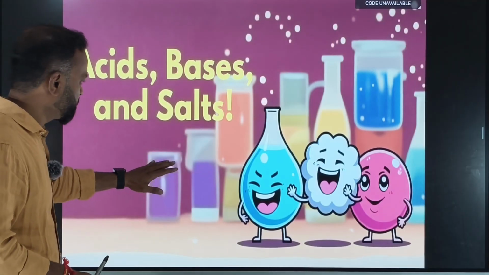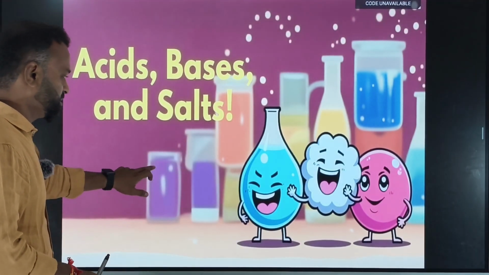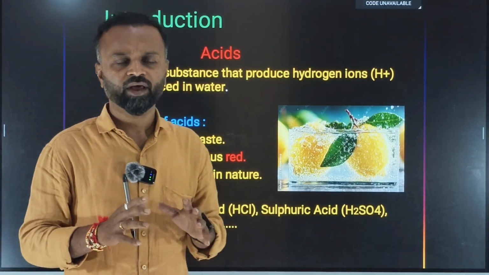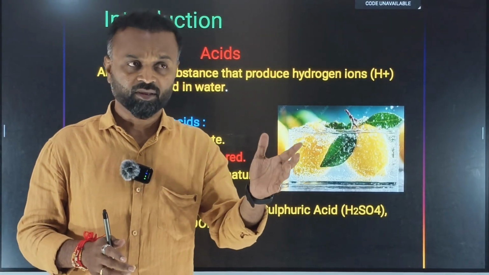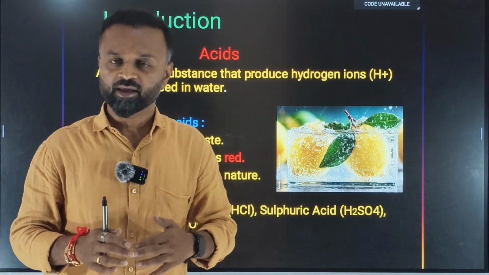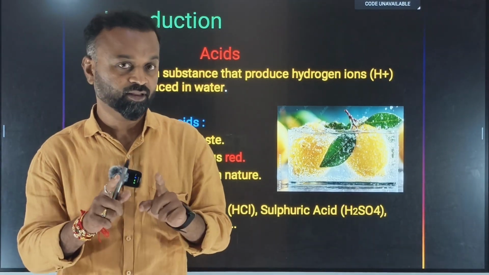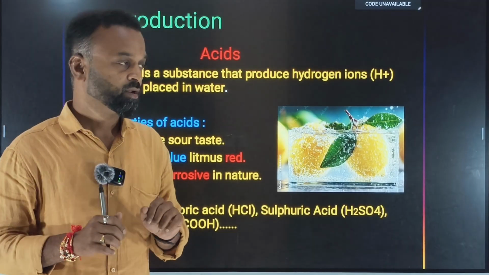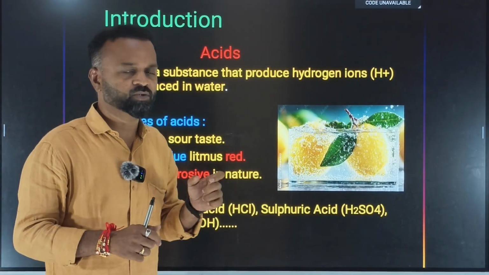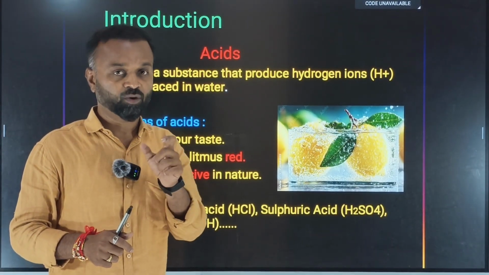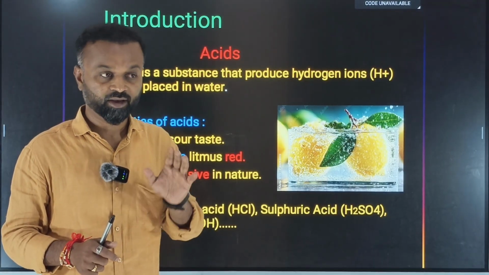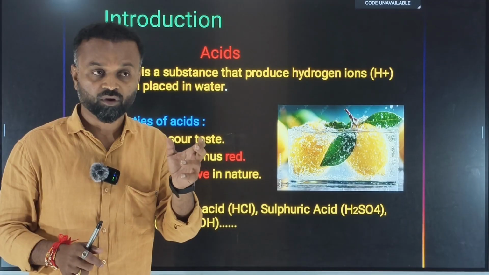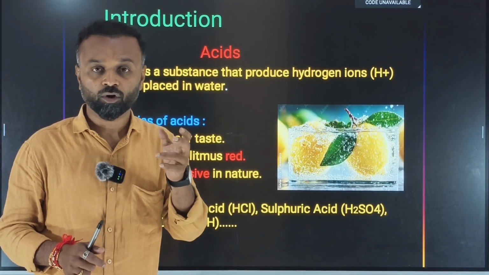So first, let us try to understand what you mean by acids. We all know that acids are there in so many food items and so many other substances. Where are acids there? Inside our stomach, we know that HCl is there. That is the acid. We studied it in the life process chapter. You guys have studied, yes or no? Then inside soft drinks, we have carbonic acid. Some sort of acids are also there in batteries. Some sort of acids are there in fruits or vegetables like lemon or orange.